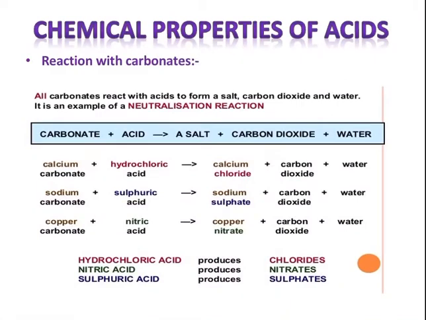Now next is reaction with carbonates. All carbonates react with acid to form a salt, carbon dioxide and water. In the previous reaction, hydrogen was released, but in this reaction, that is when they react with carbonates, carbon dioxide and water will be released. It is an example of a neutralization reaction. So carbonate reacts with acid, a salt is formed, carbon dioxide is formed and some water is formed.